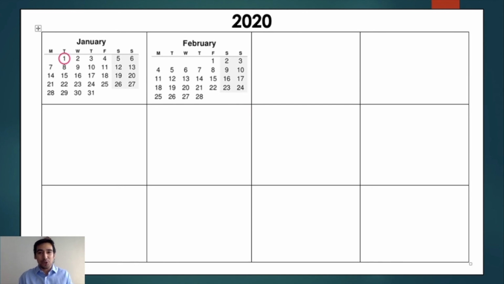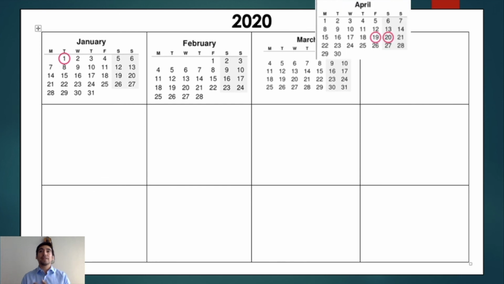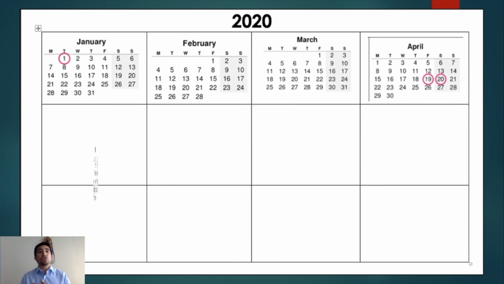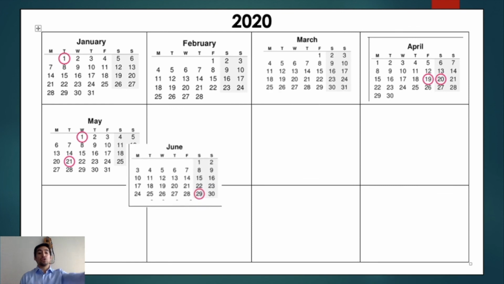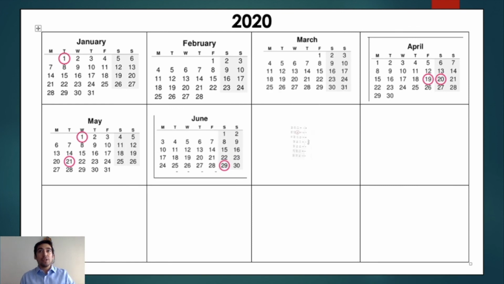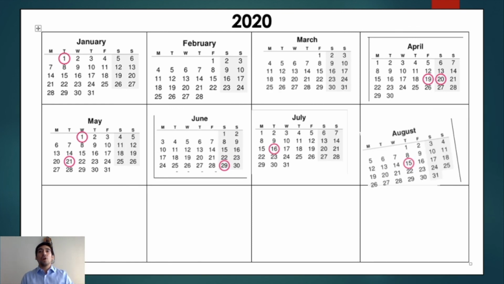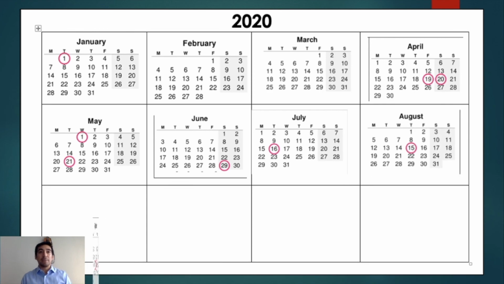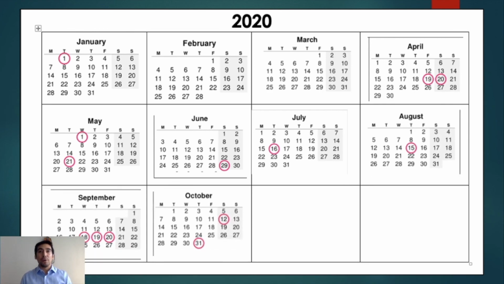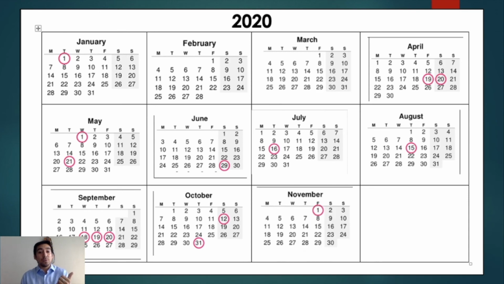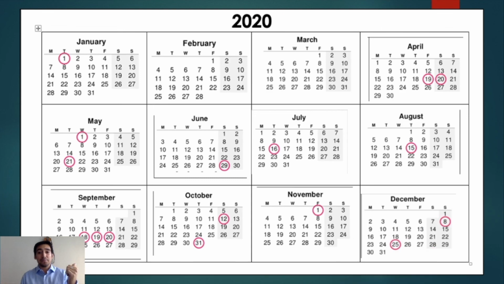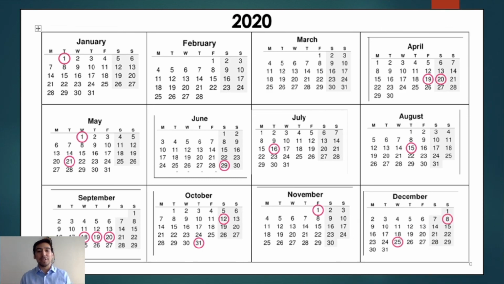Okay, I'm pretty sure you did it well. Let's check. Here I have January, February, then comes March, April, May, June, July, August, September, October, November, and the last one, December. Alright, so that was very easy.